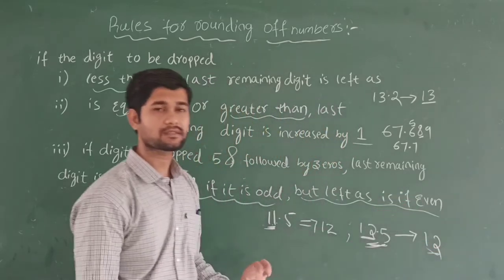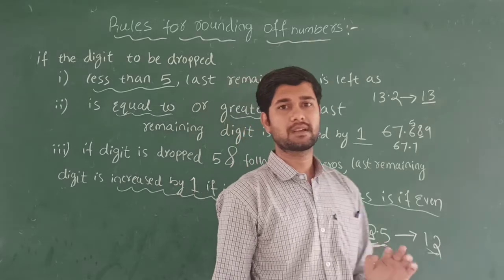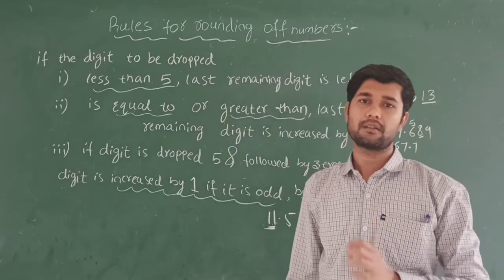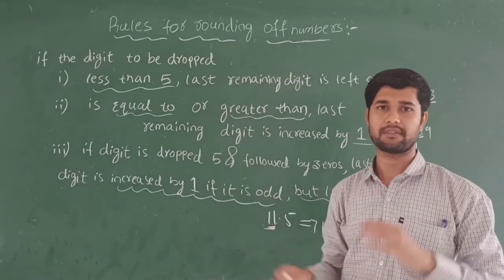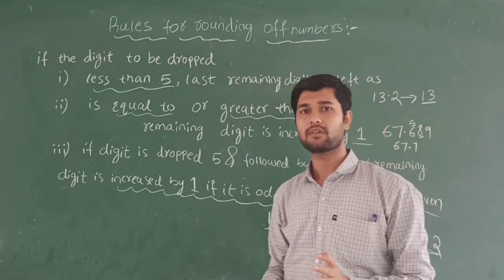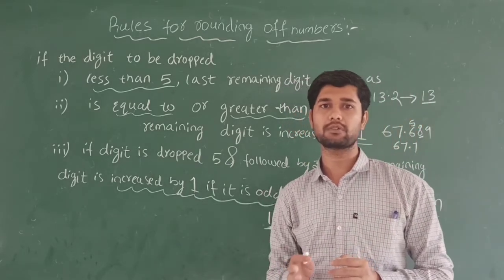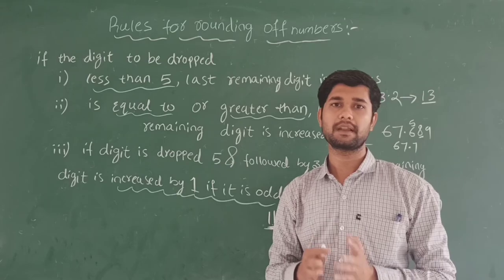So like this we are going to round off numbers using these rules. Whether the dropped digit is less than 5 or greater than 5, we should keep this in mind. Then only we increase the digit, or write it as it remains.